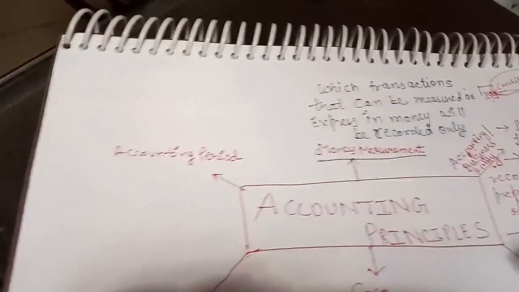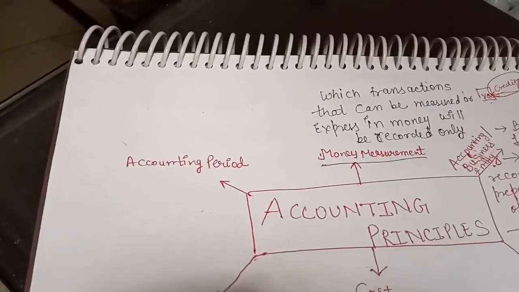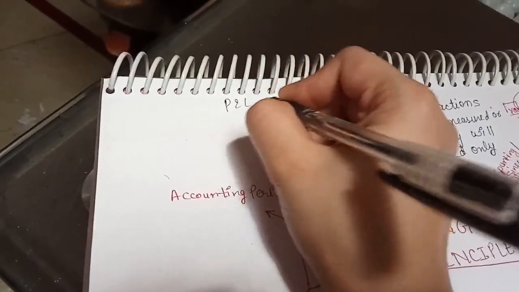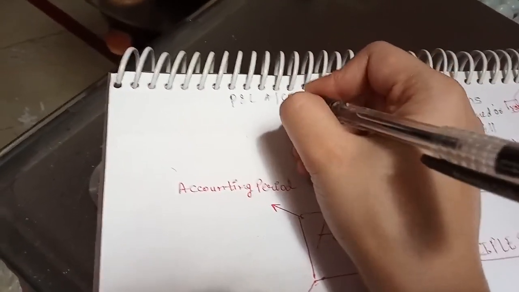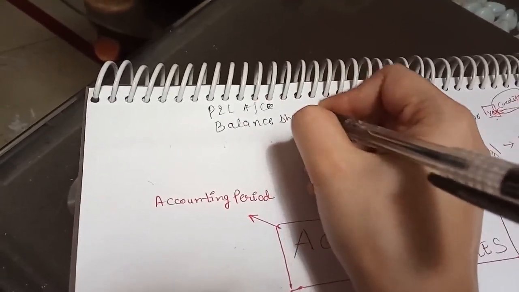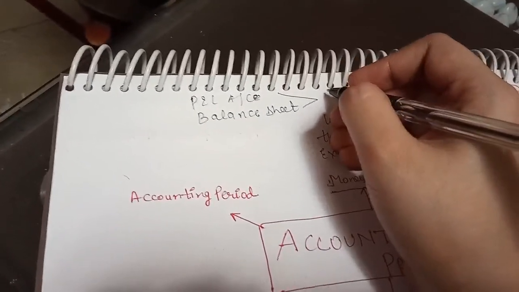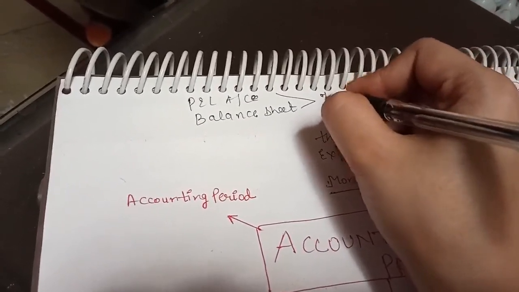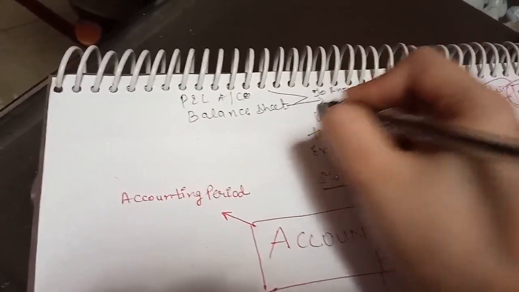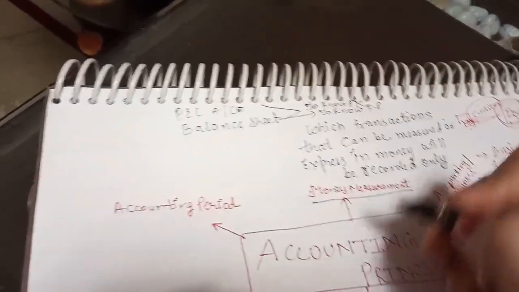Even this also I told you that in the business we prepare profit and loss account and balance sheet, these two types of account. So profit and loss account is prepared to know profit and loss of the business, and balance sheet to know financial position of the business.